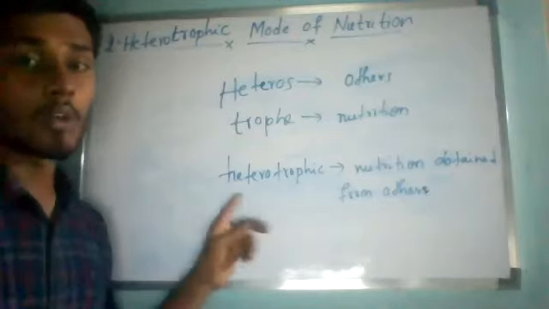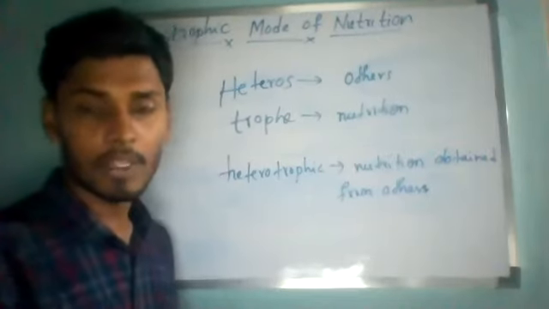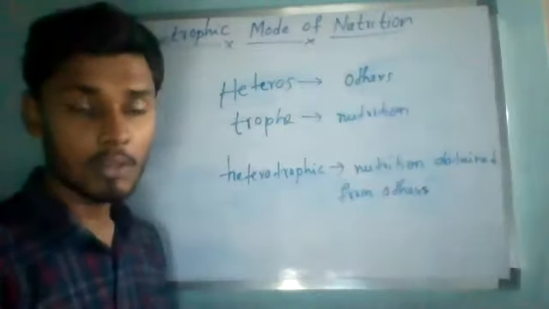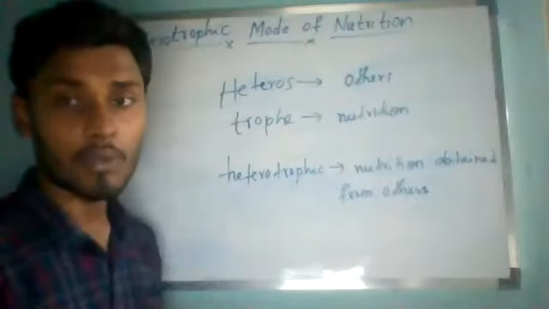So in this heterotrophic mode of nutrition, can organisms produce their own food? No, sir. They depend on others for food. They cannot produce their own food. They cannot synthesize their own food.